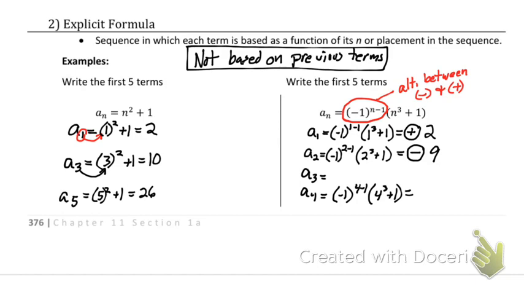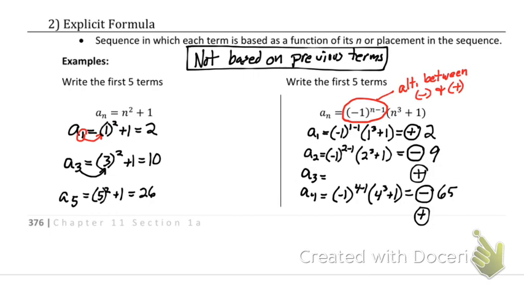Negative 1 to the 3rd, yep, it is negative. 4 cubed is 16 times 4, which is going to be 64, plus 1 is 65. So all I know is that this is positive, negative, positive, and I think you could do the rest from there. So you could fill in those 2 blanks. I'll let you fill in those 2 blanks.